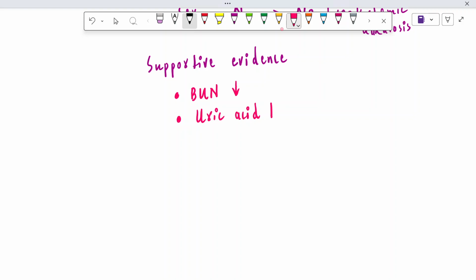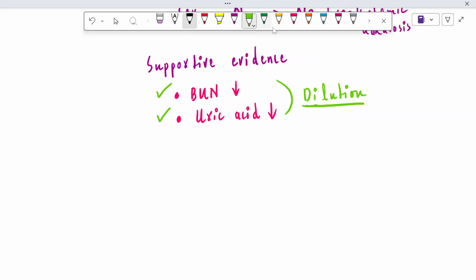Why is that so? Because antidiuretic hormone will cause dilution of the blood, so all these molecules will be in low amounts. Blood urea nitrogen will be low. Uric acid in the blood will be low.